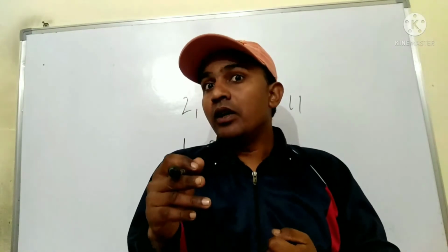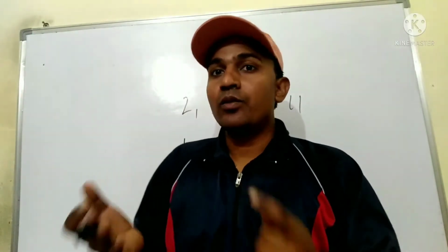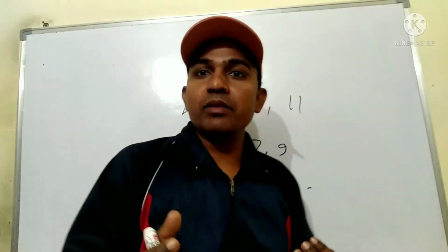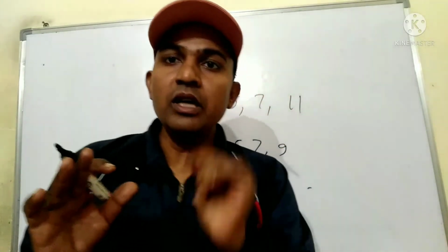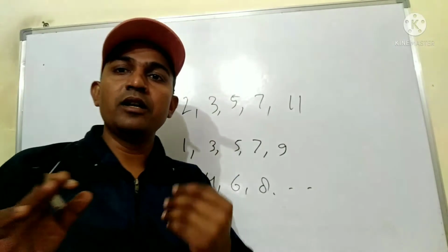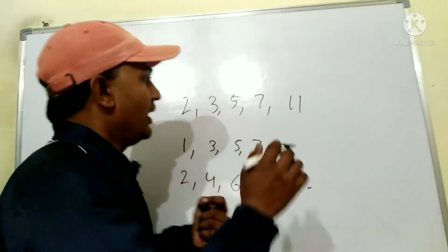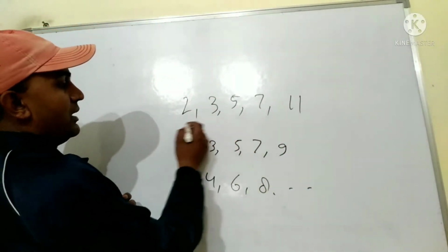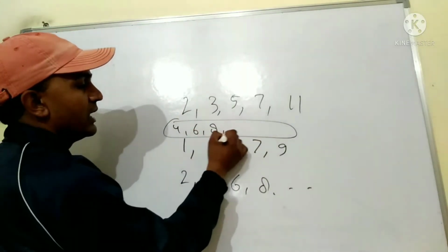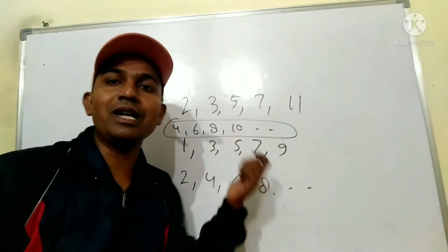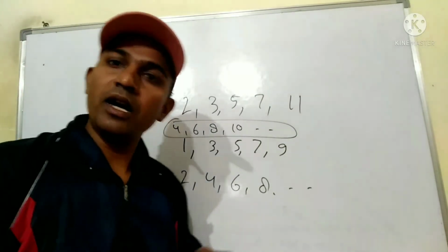And the number which has more than 2 factors, what is the name of that number? That number is a composite number. We say that composite numbers are those numbers which have more than 2 factors. So if we write 4, 6, 8, 10, etc., these are composite numbers.